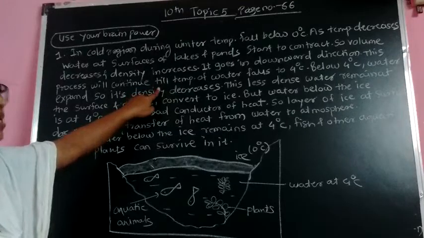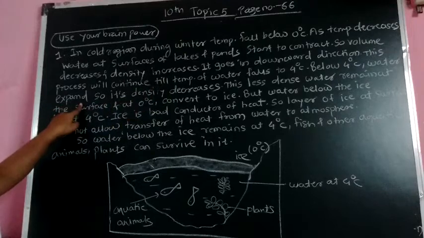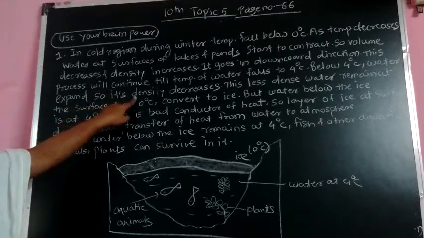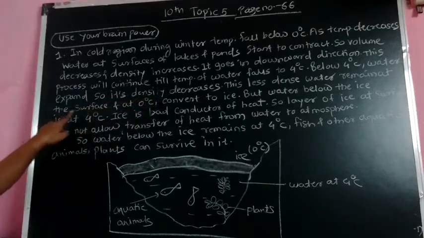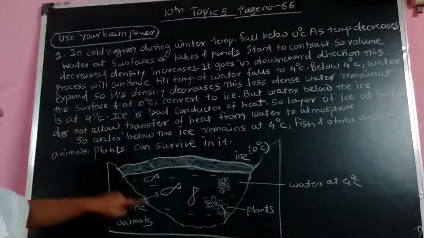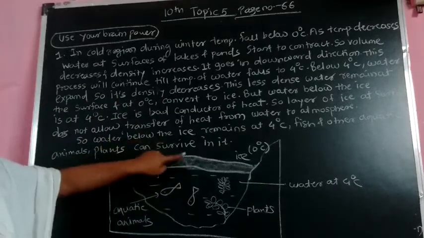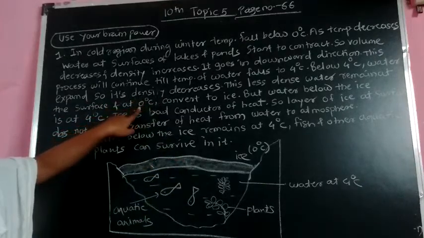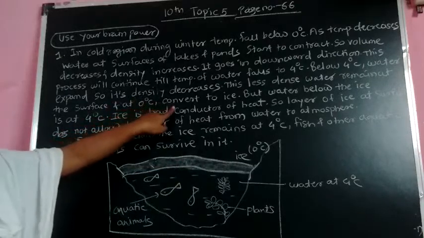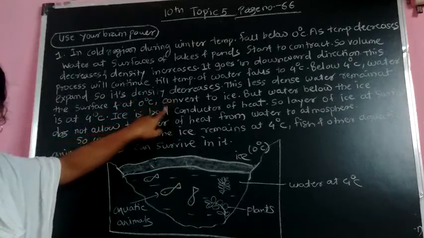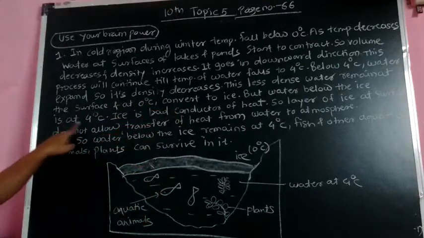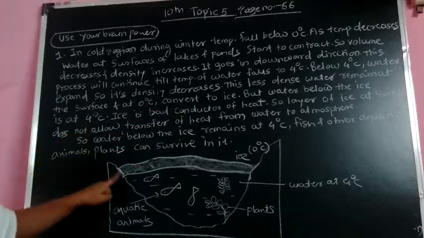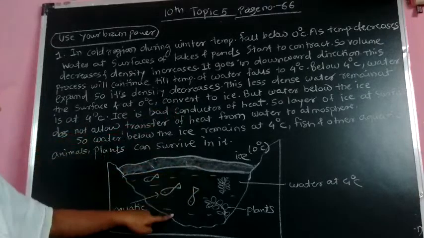Below 4 degrees Celsius, water expands, so its density decreases. This less dense water remains at the surface, that is, it goes in the upward direction. Its temperature decreases to 0 degrees Celsius and it is converted into ice. But the water below the ice is at 4 degrees Celsius. Ice is formed at the surface, but the water below is at 4 degrees Celsius.